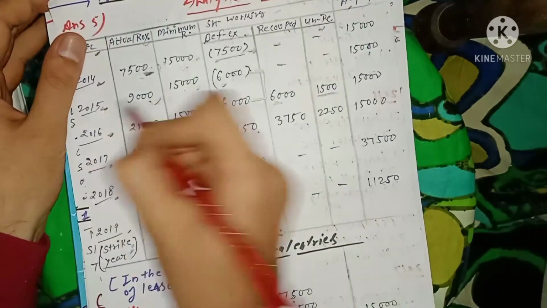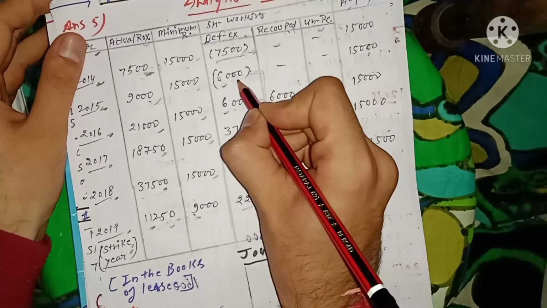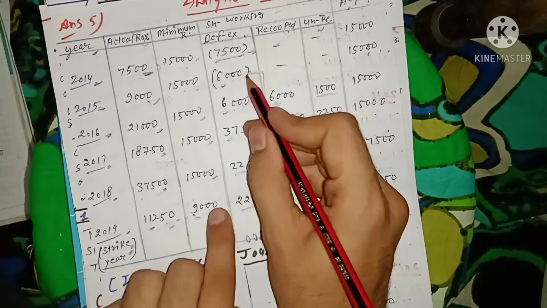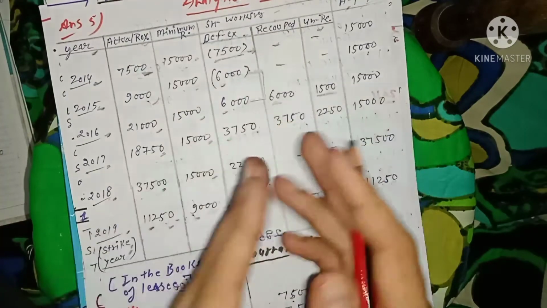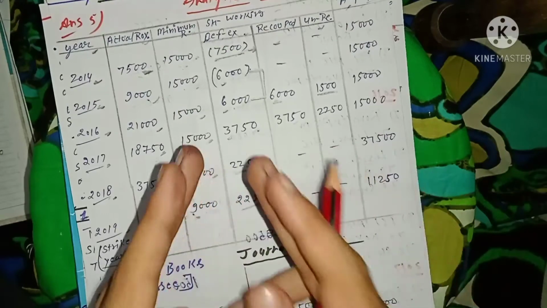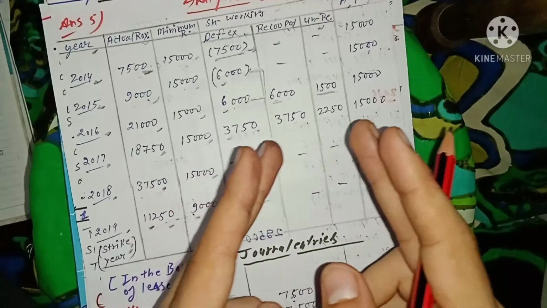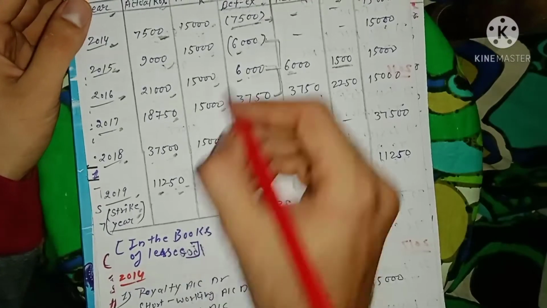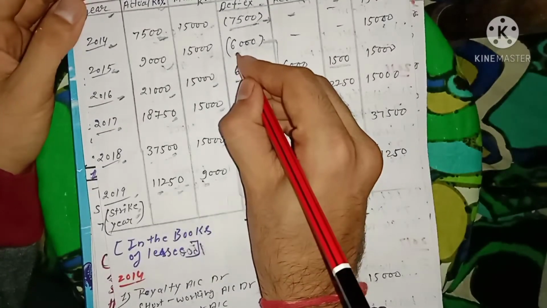Now moving to the next year's short working, here you can see 6,000 rupees short working incurred in the year of 2015. As per the terms and conditions, this amount also can be recouped out of the excess working amount in the subsequent 2 years. The 6,000 amount of short working incurred in the year of 2015.